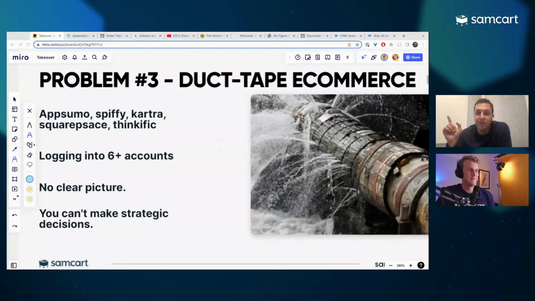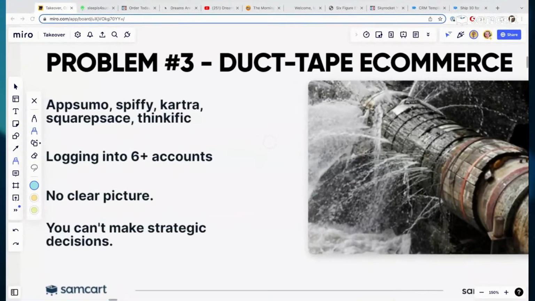Yeah, for sure. This slide right here is not actually built for David. It was from a past takeover where we looked at another creator, and we called it duct tape e-commerce. When you have 4, 5, 6, 7 different tools and all the answers are in different spots, it can get tough. You're checking stats in 18 different places. It's tough for you and tough for your customers. So bringing stuff under one roof can be that easy.